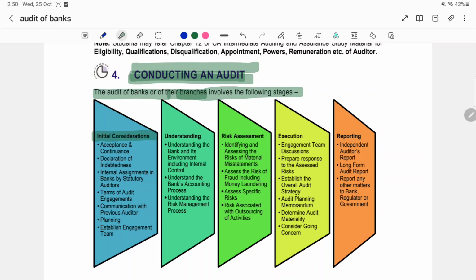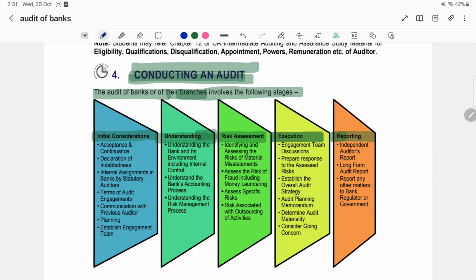Then after the initial considerations are done, we move on to the understanding part. Understanding whom? Understanding the bank entity and its environment. Then after understanding, as we read in SA 315, comes identifying the risk, so risk assessment, and then finally the execution stage comes, and after execution is done, the auditor gives the reporting.